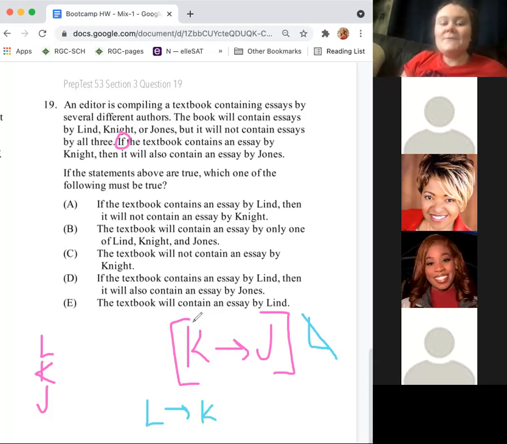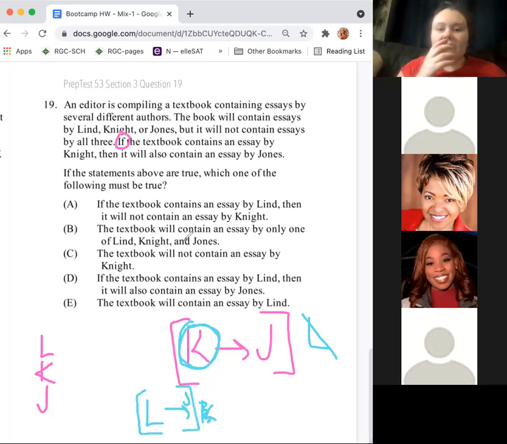Right, but what happens when we have K? Oh, then we need J. So this actually couldn't happen, right? Yeah, but it could happen with J, right? Yes, it could. This could happen. It's not for sure, but it could. Excellent. All right. So go ahead, everybody, and read through these answer choices and put your answer in the chat.